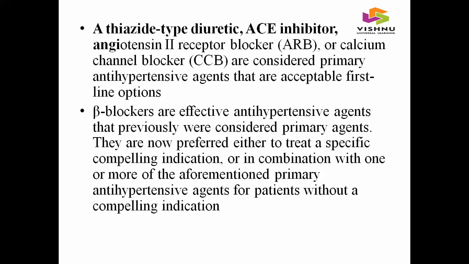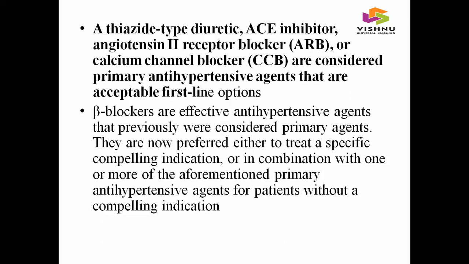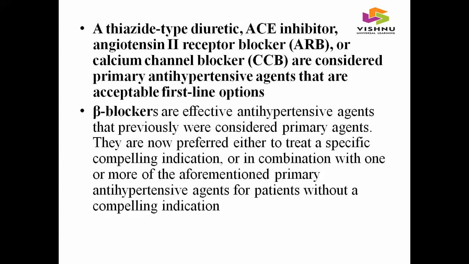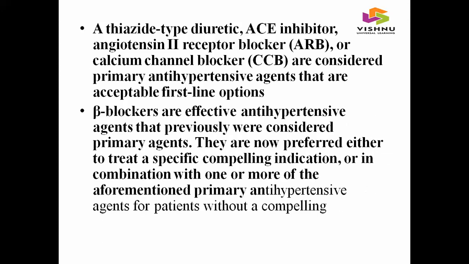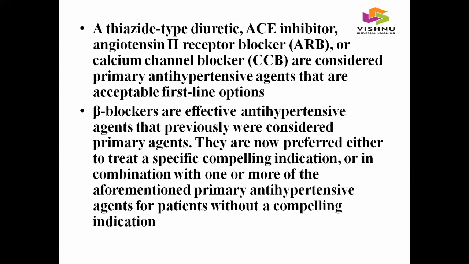And coming to the first line drugs, generally thiazide type diuretic, ACE inhibitor, angiotensin receptor blocker or calcium channel blockers are considered as primary first line agents, and beta blockers were previously considered as first line agents, but now they are preferred for compelling indications or in combination with one or more antihypertensive drugs without a compelling indication. It can be used alone in compelling indication or in combination without compelling indication.